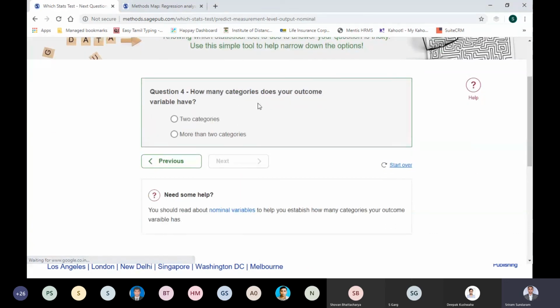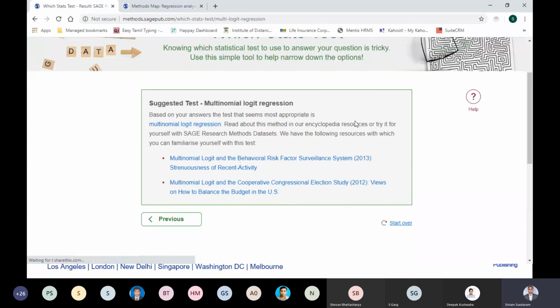How many categories does your outcome variable have? More than 2 categories. I'll select that and click next. So it says that multinomial logistic regression is the statistics test that I would want to use. So what is this? If you want to read further, you click on here, get into the platform. You have dictionaries defining that, you have encyclopedia content, you have books, you have case studies. You can read everything, try to understand what it is and who has applied this type of statistics test in his research. You can understand that through the case studies, and then you can get going.